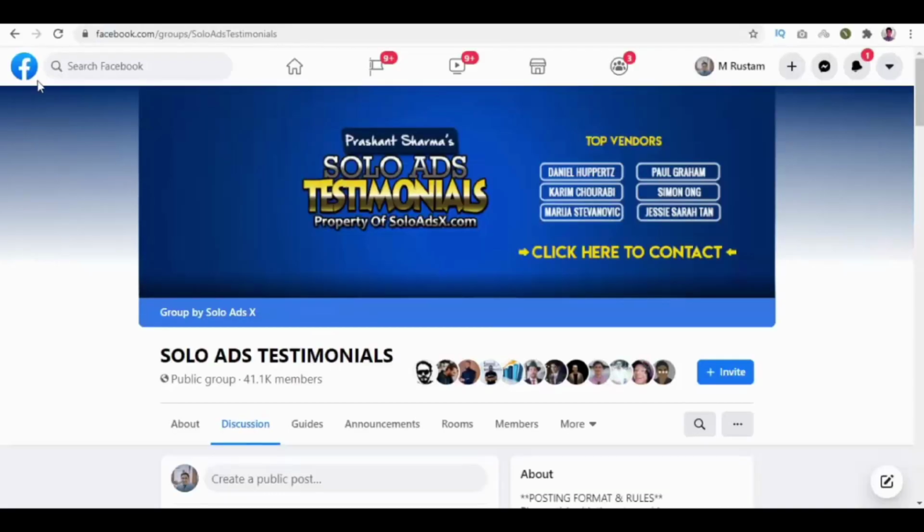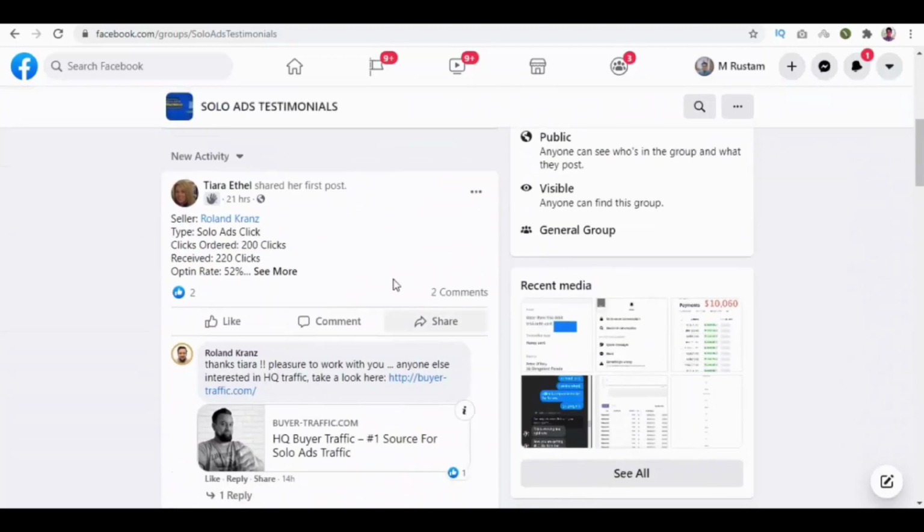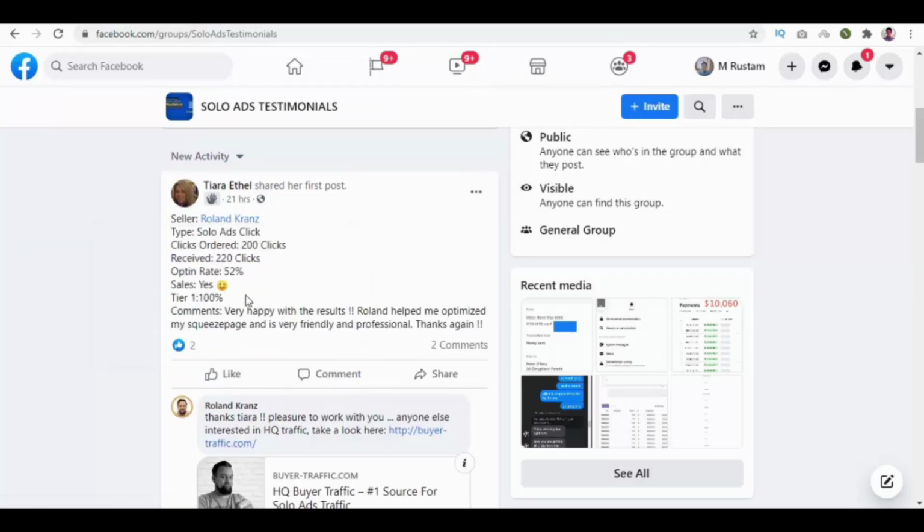So here we are on Facebook.com, and in the search bar, search for Solo Ads Testimonials Group. And this is their official group page. A little below you can see their new activity. On the first one, you can see the first post timing, seller details, and more information. Click on more and you can see all the details about their services.